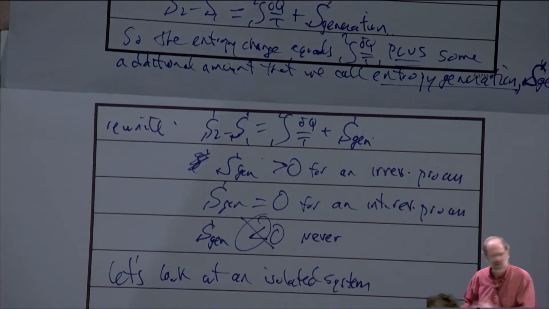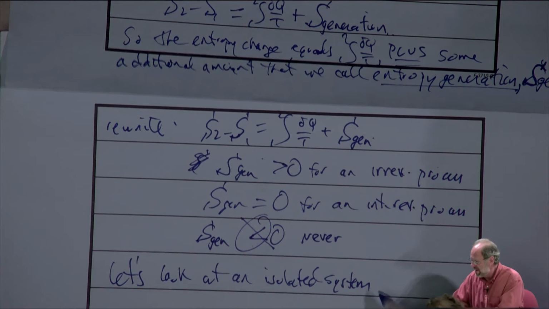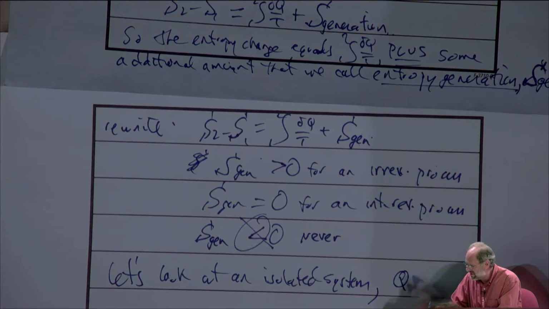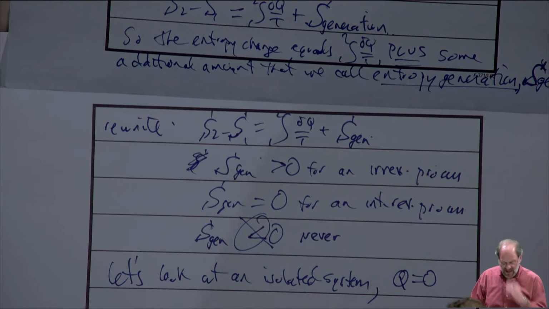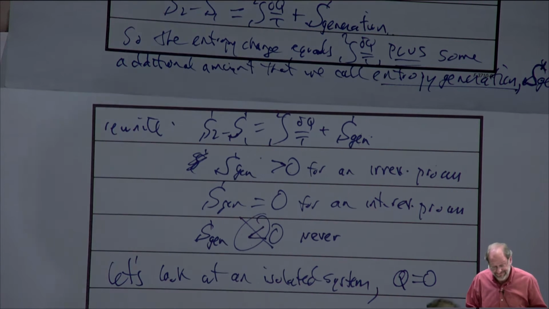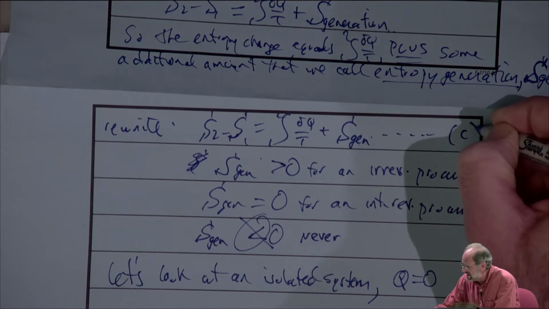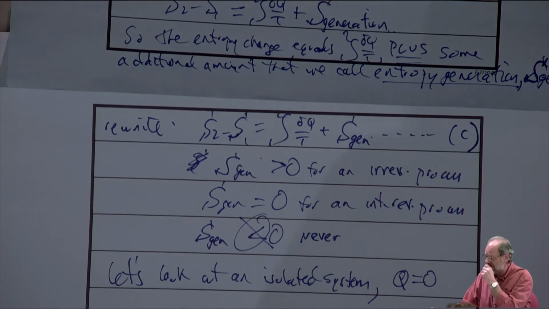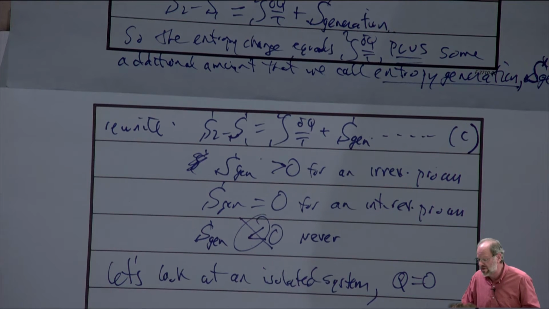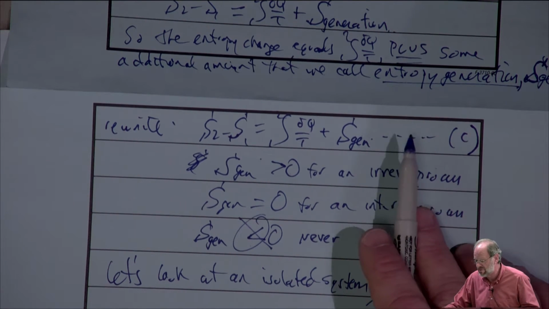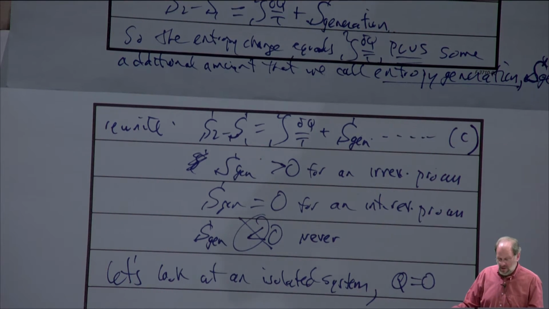So let's just look at a certain isolated system, and I'll note that for an isolated system, the heat transfer is going to have to equal 0. So what does that tell you from the equation above for the entropy change? By the way, I had really intended to label this equation C, the equation up there for entropy change, so if you could just add that to the notes right up here as well. All right, so we're looking at an isolated system now.